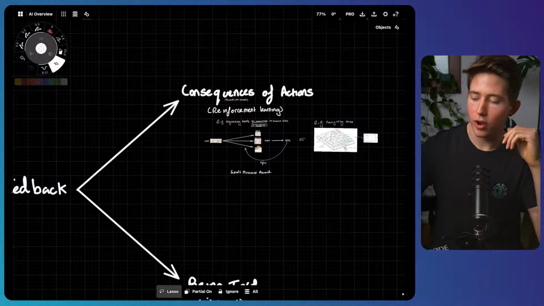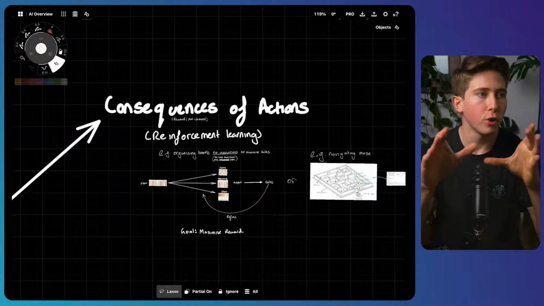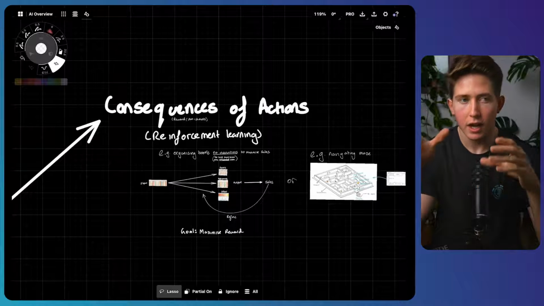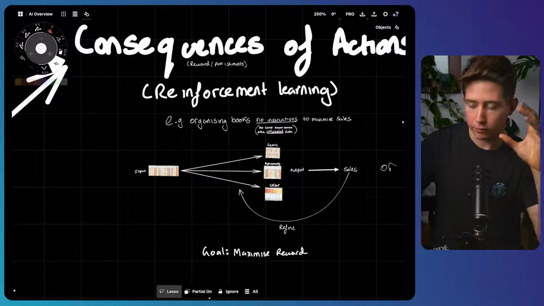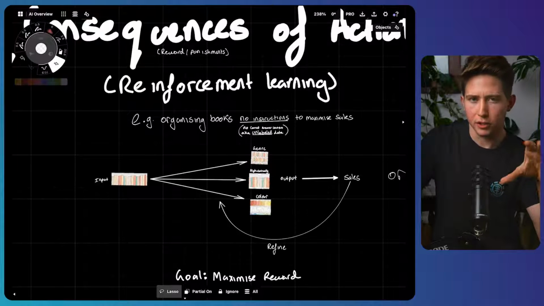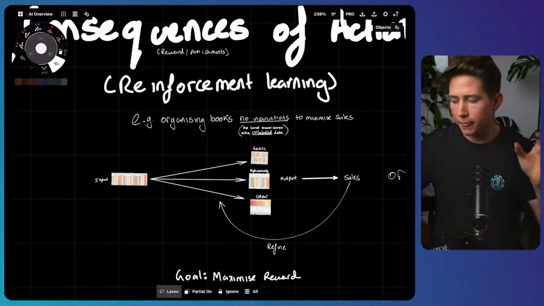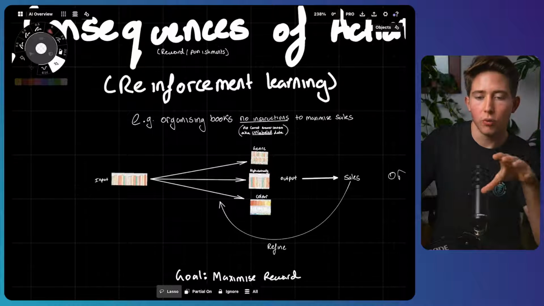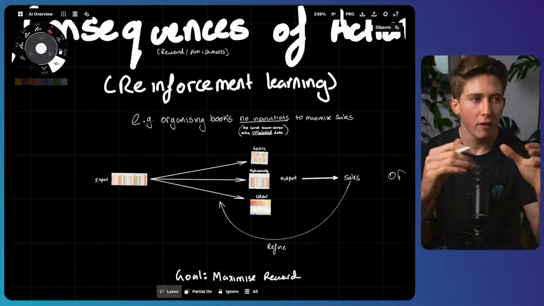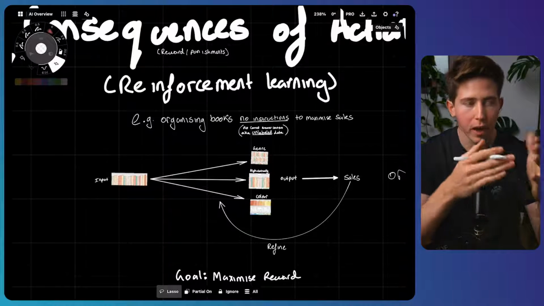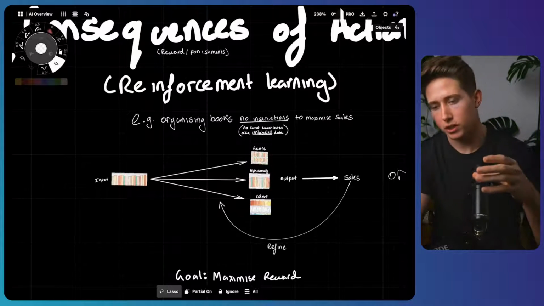However, another way to learn through feedback is by learning from the consequences of our actions. Maybe we're not being told what the correct answer is, but instead we have a set goal in mind. If we use a similar analogy to sorting the books, maybe we're now trying to organize books, but our manager hasn't specifically said organize them into non-fiction and fiction. Instead, now we're just trying to organize them in a way that maximizes the sales. So we have a goal in mind. We haven't been told what the right answer is, but we have been told what the goal is. And so now we will be learning by how well we're accomplishing that goal.